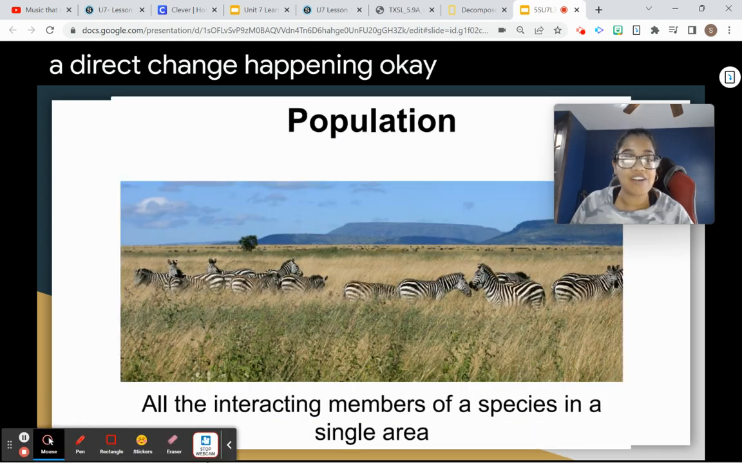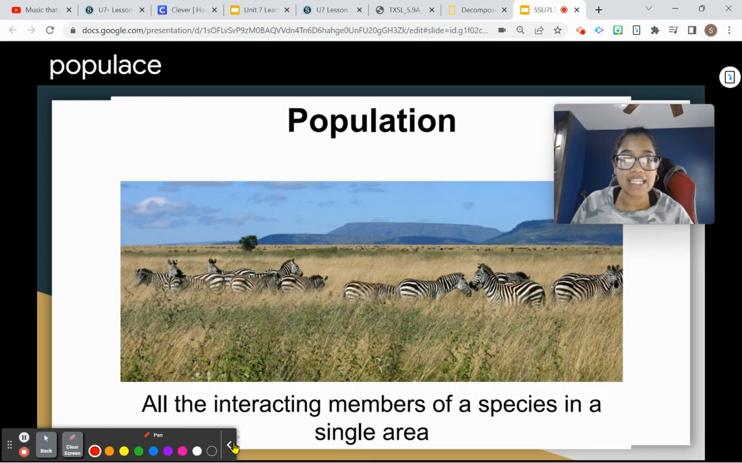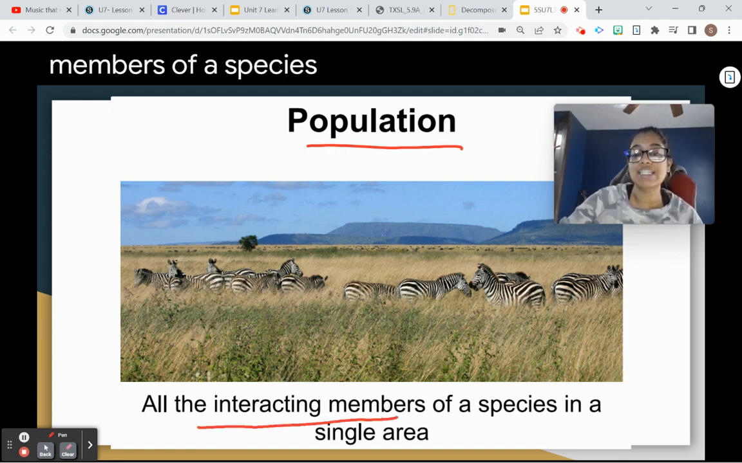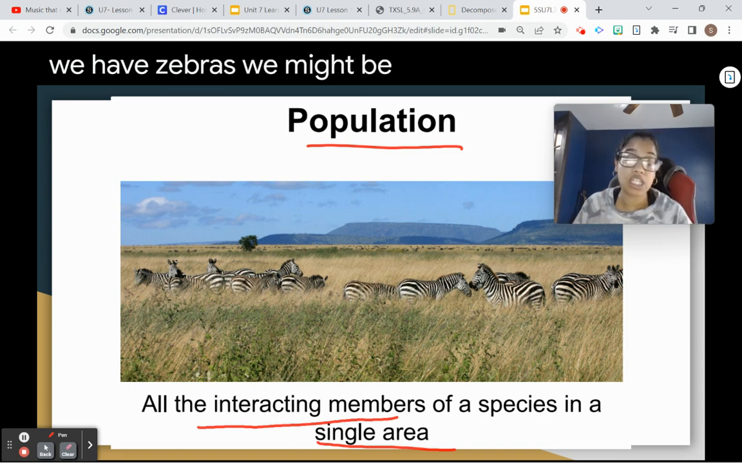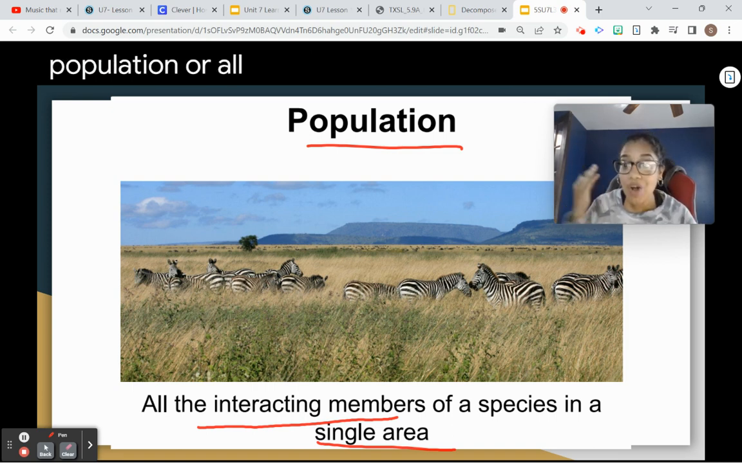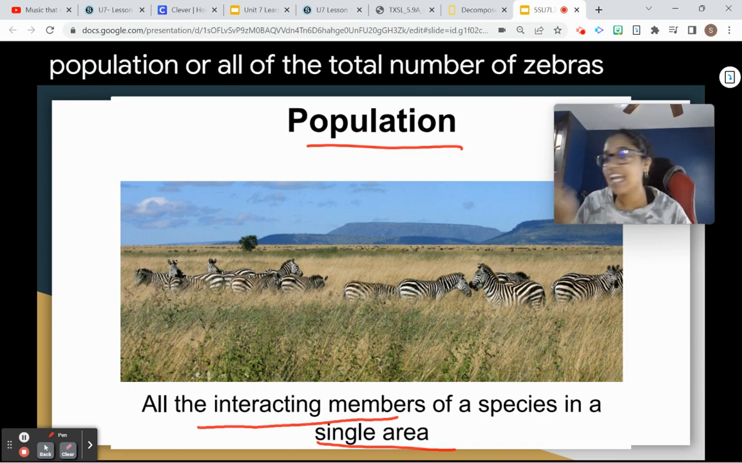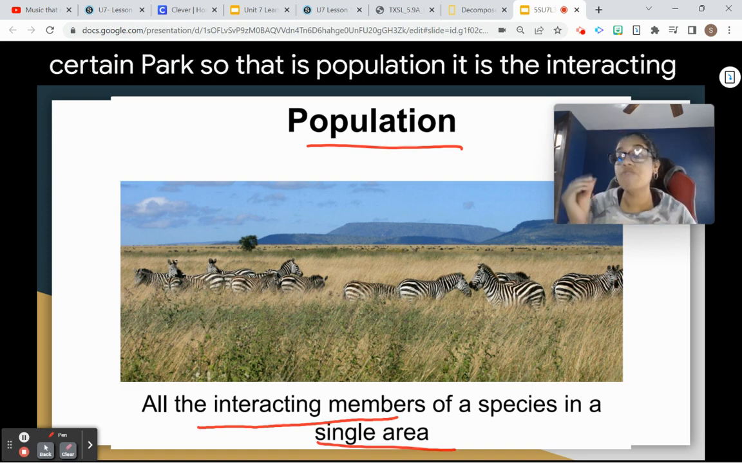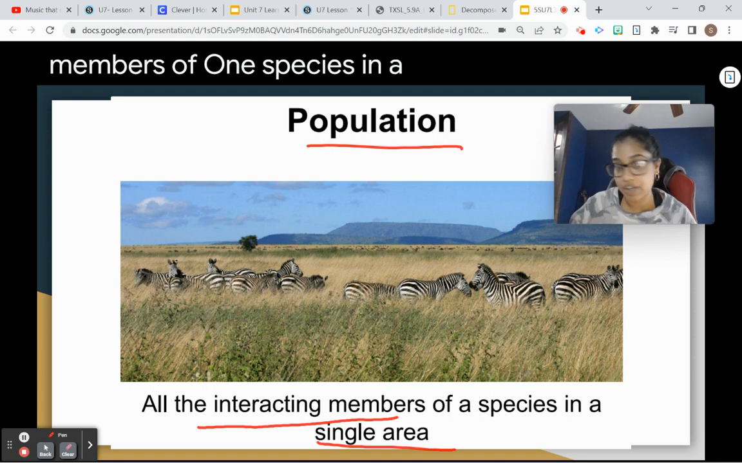And then population. Population are all the interacting members of a species in a single area. So, over here we have zebras. We might be interested in the population, or all of the total number of zebras in a certain park. So, that is population. It is the interacting members of one species in a single area.